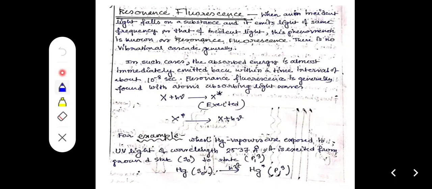But when the absorption of radiation is equal to the emission of radiation, this phenomenon is termed resonance fluorescence. There is no loss of energy.